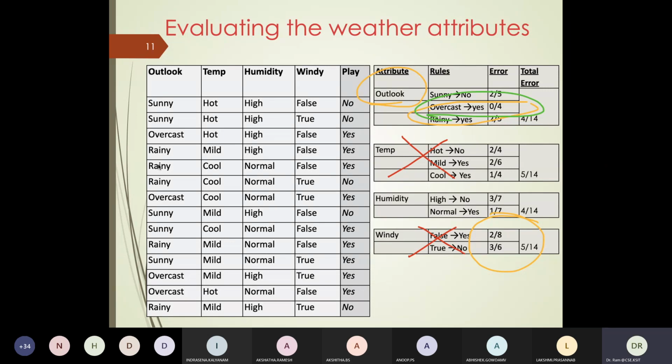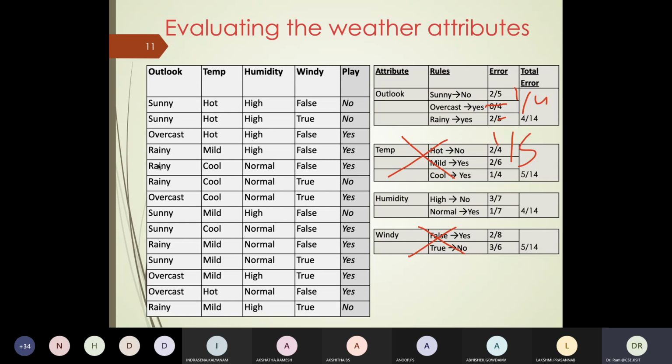Assuming, let's say, maybe it was not 0 by 4, but let's say it was 1 by 4 here and 1 by 5 here. You still get 5 by 14. Then which one would you like to go with? Maybe again it depends. Our objective is to build a smaller height tree. And if you recollect from depth first search and breadth first search, breadth first search typically gives you a smaller height tree.